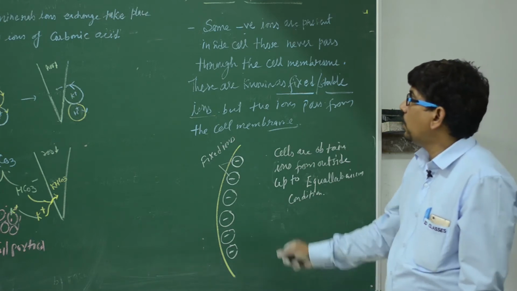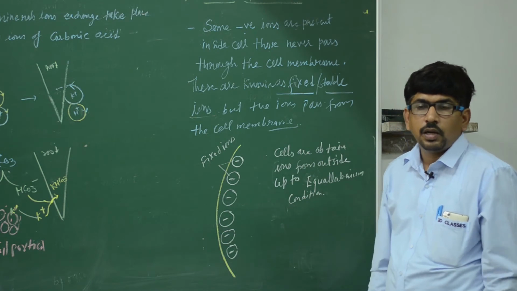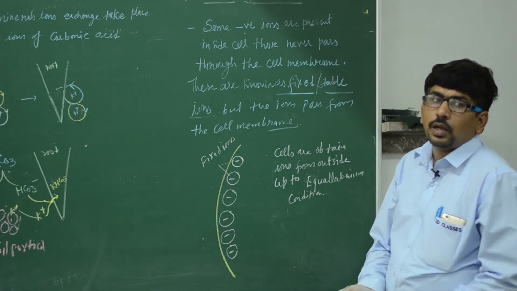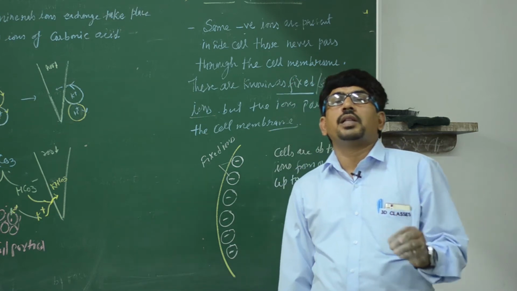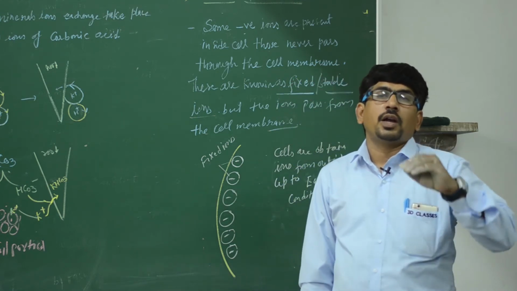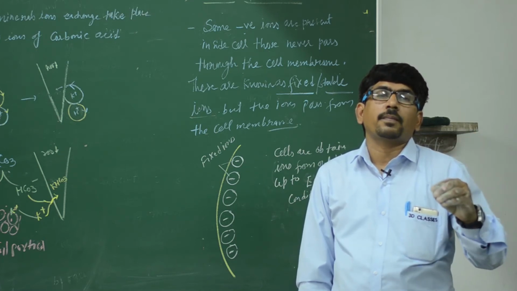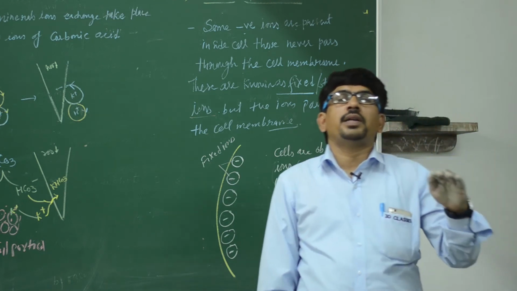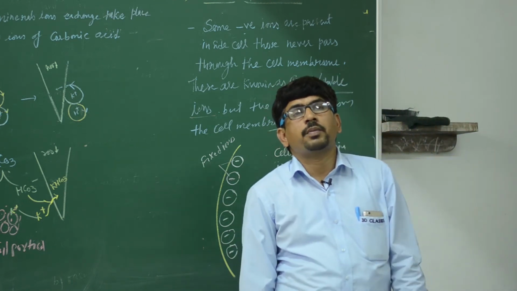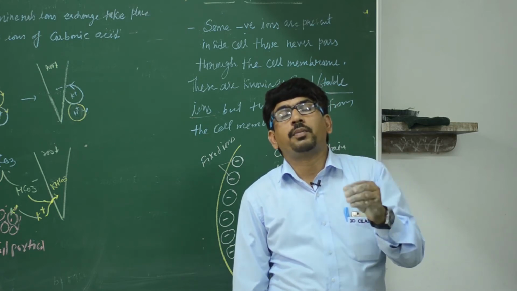That equilibrium condition is known as Donnan equilibrium. Clear? What is Donnan equilibrium? According to Donnan, some negative ions are present inside the cell. These are bigger in size and cannot pass through the cell membrane. They are the stable or fixed ions. But the small negative ions and the positive ions move across the cell membrane, so they maintain their ionic balance.